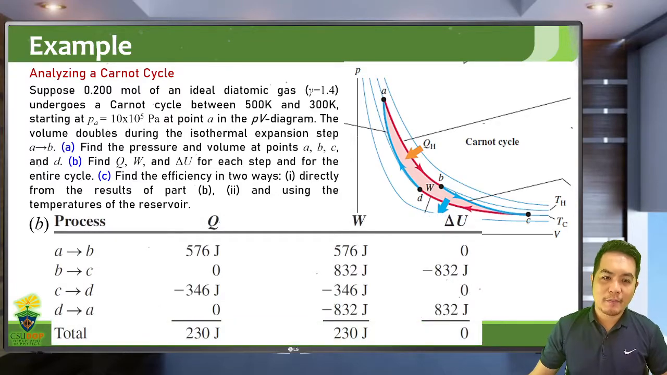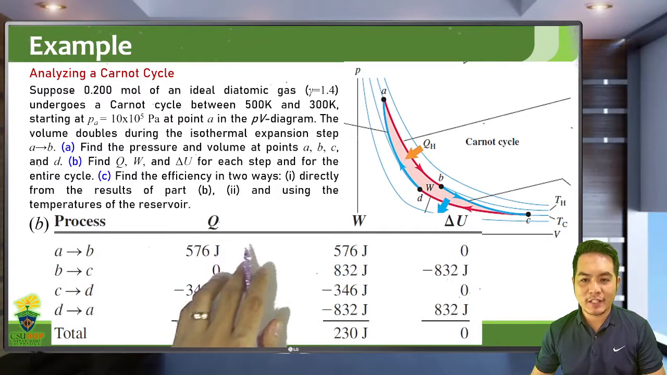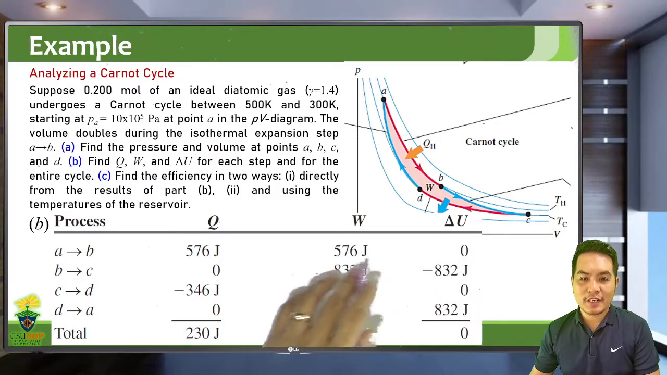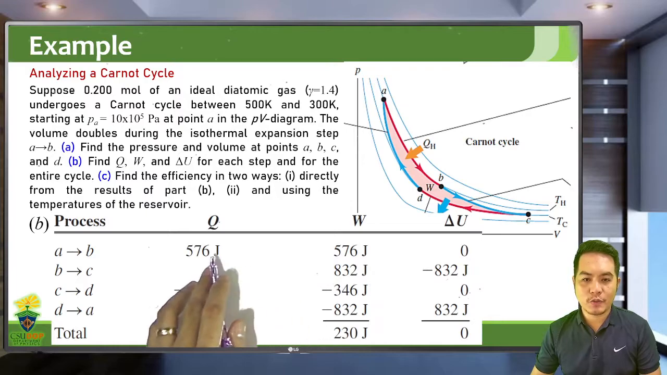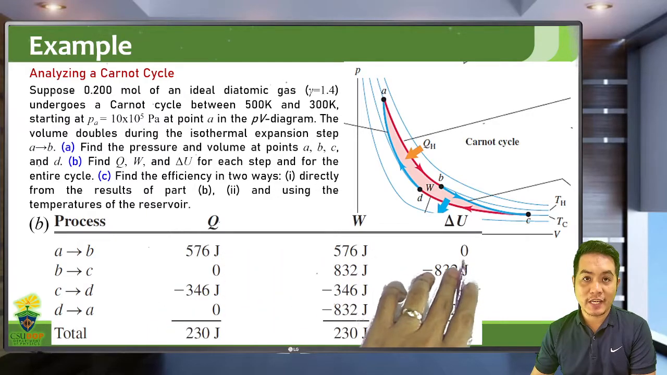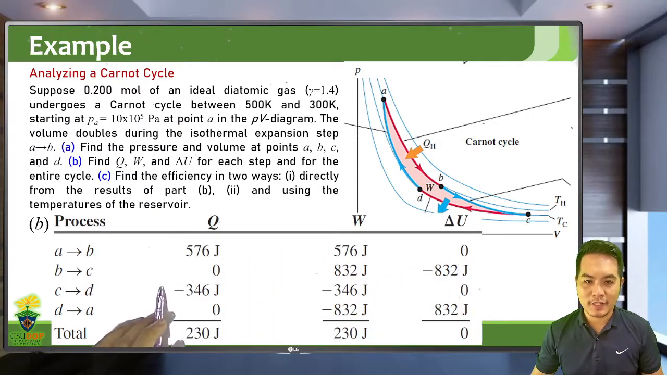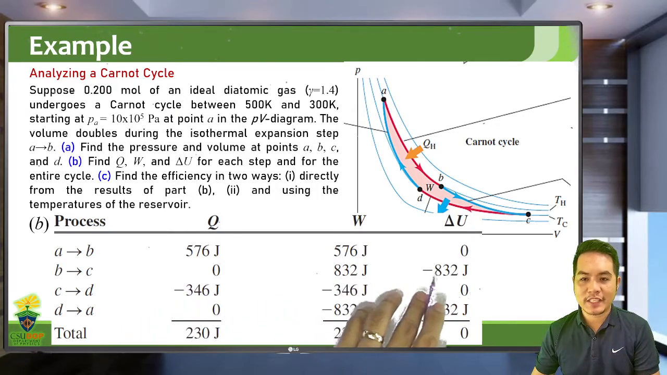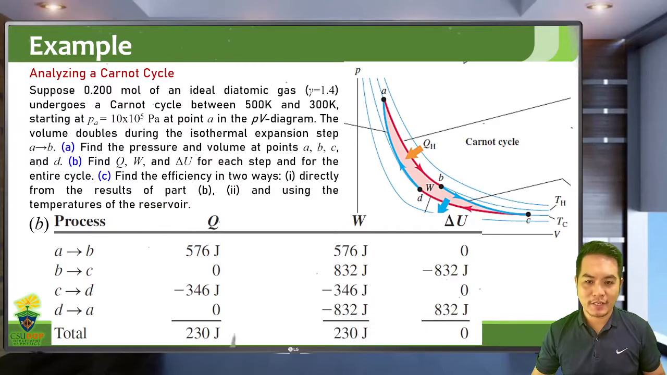So this is the summary now. In the process A to B, this is the heat, the work, and the change in internal energy is 0. So take note, change in internal energy is Q minus the work. So since Q and work are equal, there is 0 change in internal energy. It's an isothermal process. In an adiabatic process, there is 0 heat, meaning the work is just the negative of the change in internal energy, and so on.